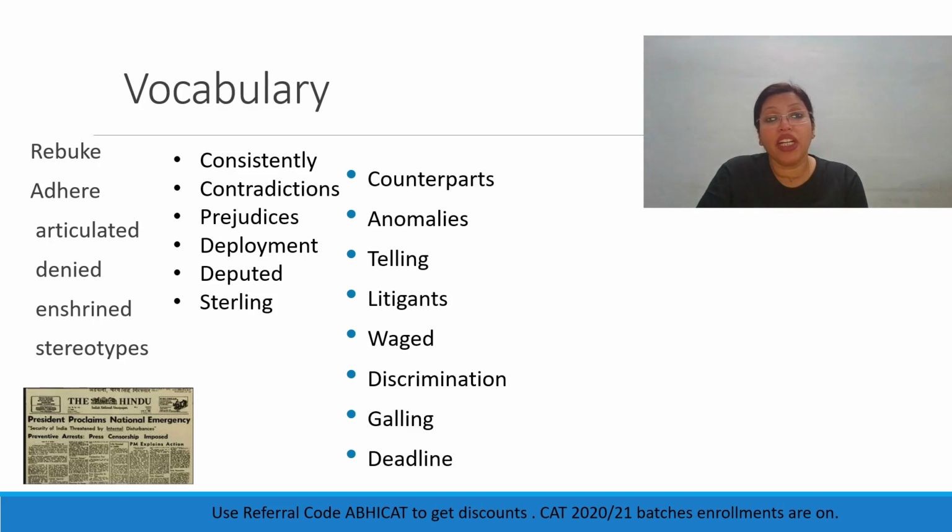Telling, of course, means something that is very clear and that shows something very clearly. So that the government doesn't want to do anything or didn't want to offer permanent commission to women officers can be seen from the fact that they didn't do anything for 2 years. So that they didn't do anything for 2 years is very telling. Okay. So you see from that. Litigant, of course, is someone who's fighting a case. Waged is to fight. Discrimination, of course, is some sort of bias or prejudice.